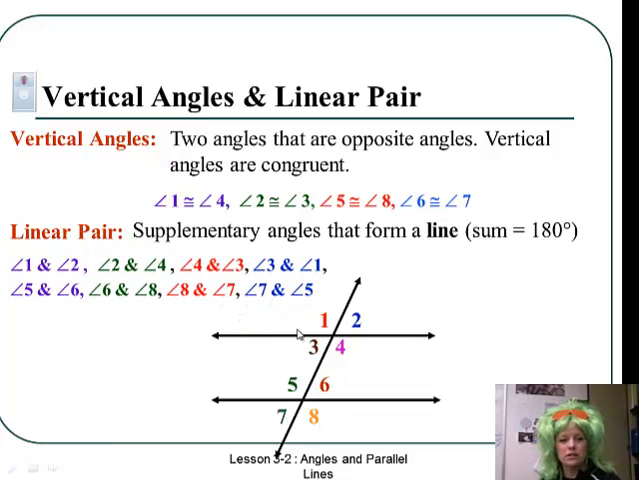Again, there's 8 angles, 4 different types. Look, 1, 2, 3, 4, 5, 6, 7, 8. I mean 8 different matchups. Alrighty.